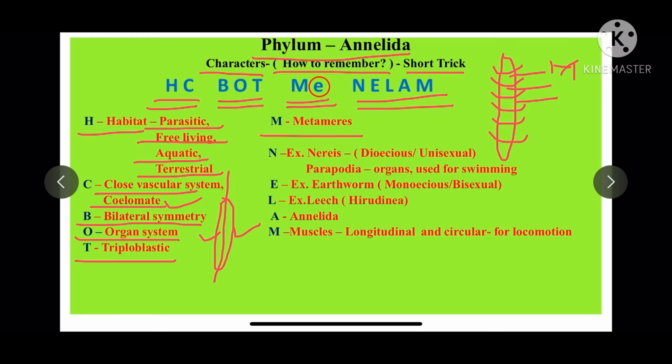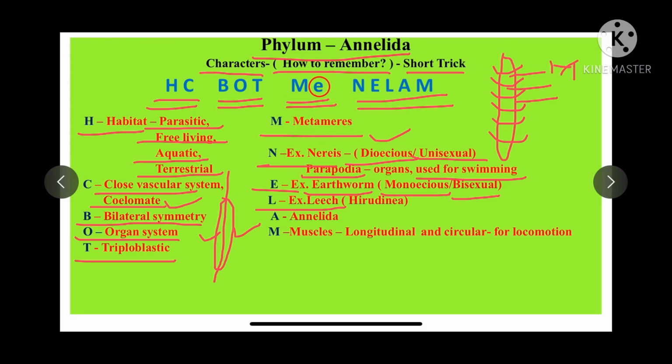Now let us see the examples. N stands for Nereis, which is dioecious, means unisexual. In Nereis, parapodia are the organs used for swimming. E stands for earthworm, it is monoecious or bisexual. What is monoecious? Both the sexes are present in the same organism. Such organisms are monoecious or bisexual. Dioecious means two different sexes are present.